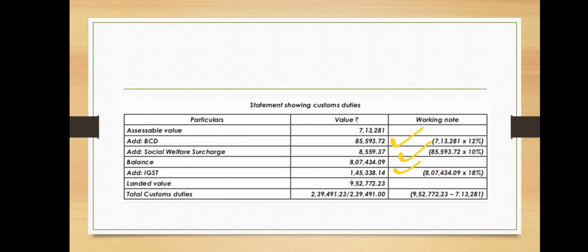So, 85,593.72 plus 8,559.37 plus 1,45,338.14, you will get 2,39,491.23. That will be the custom duty payable.